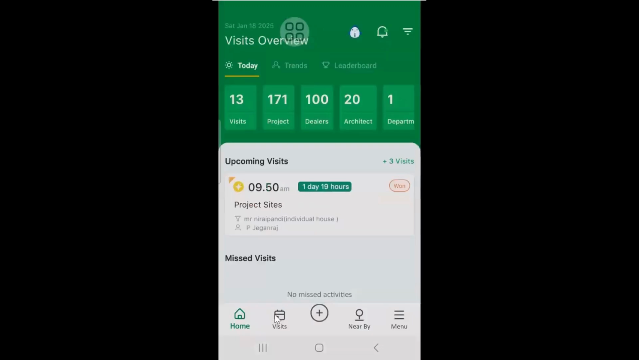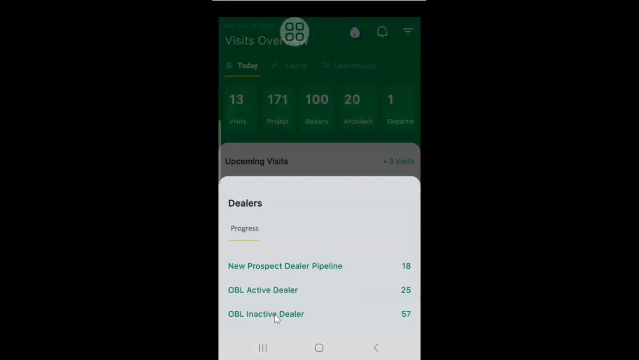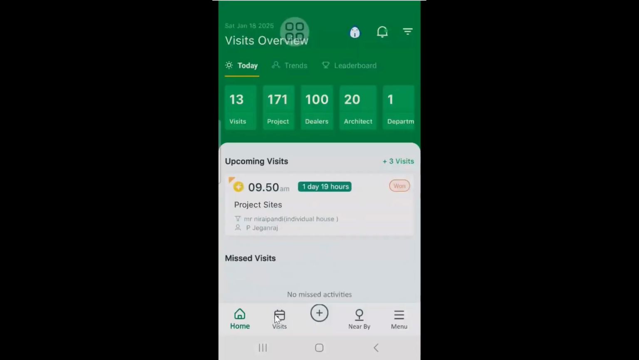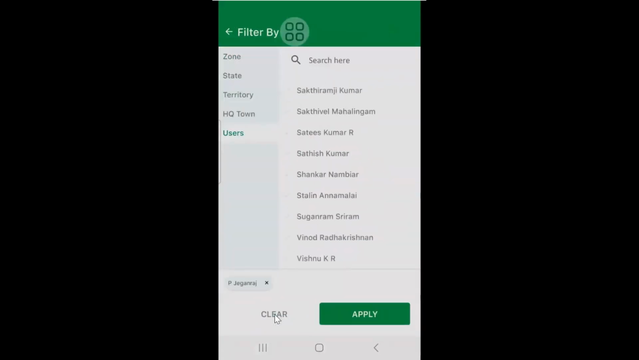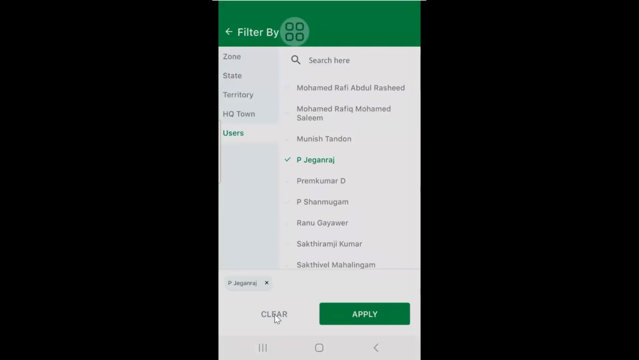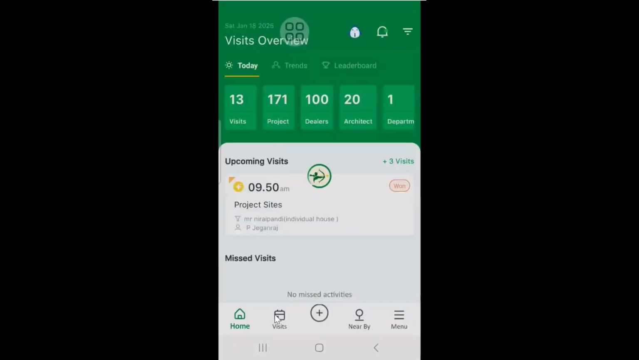First, I am going to dealer from the dashboard. The dealer is a particular employee's dealer. I have selected Jahan and applied. So I'm able to see Jahan's dashboard now. Jahan has only one department, 20 architects, 100 dealers, and 171 projects under his OBL Lakshya data.